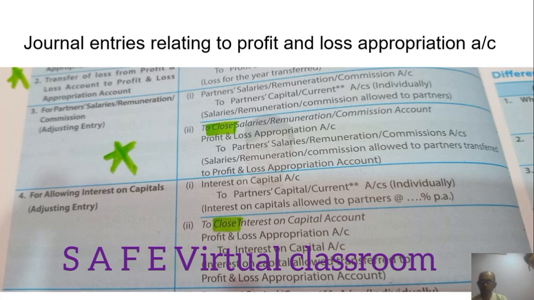Often there are at least 4 or 5 questions based on this, asking you to pass journal entries for transfer of salaries and interest on capital. Remember this by heart. Understand and do it, but ultimately you have to pass these entries.